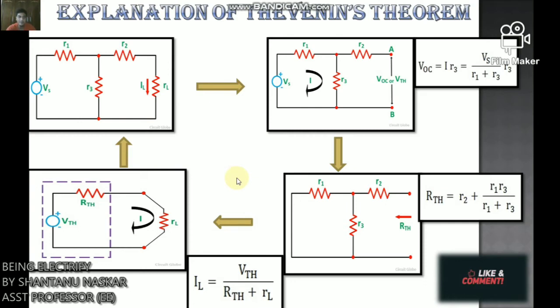It is the open circuit voltage across the terminal AB, known as the load terminal, and RTH is the Thevenin's equivalent resistance as seen from the load terminal, where all the sources are replaced by their internal impedance, and RL is the load resistance.